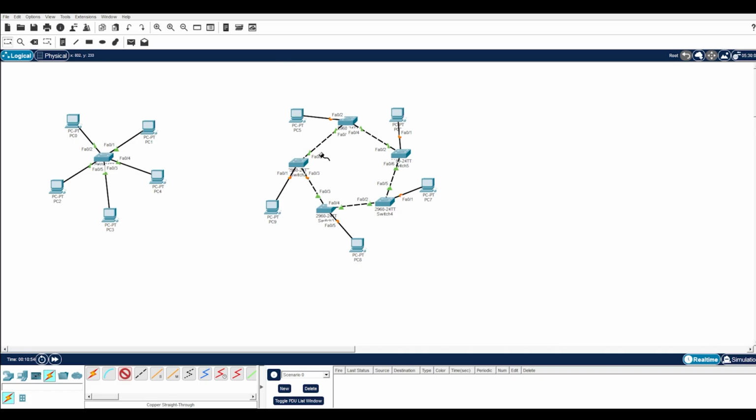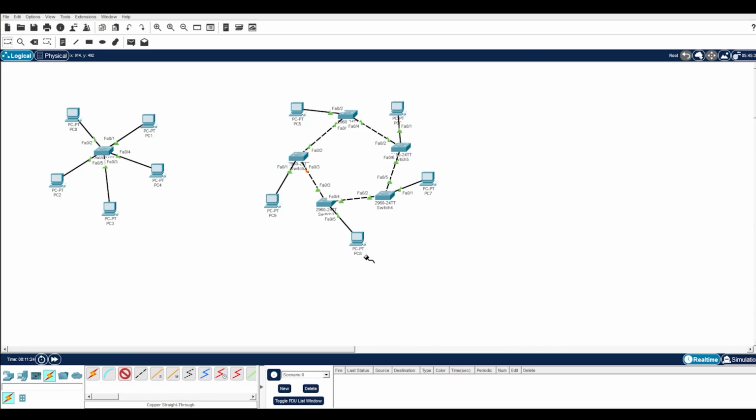If PC1 wants to communicate or wants to send data to PC4, it must travel through intermediate devices until it reaches its destination. An advantage of ring topology is that data flows in an organized manner, reducing collision. However, if a single connection breaks, communication across the ring can be affected. This makes maintenance more challenging and complex compared to star topology.